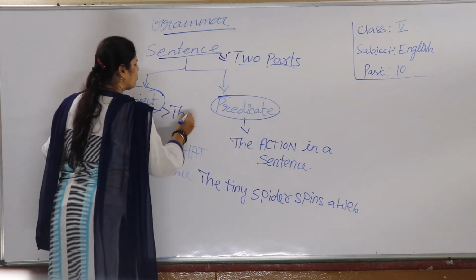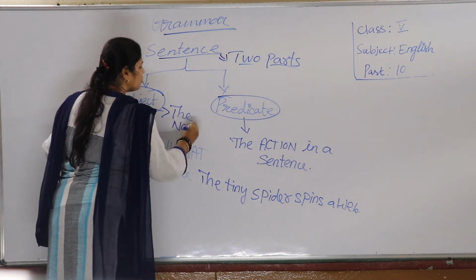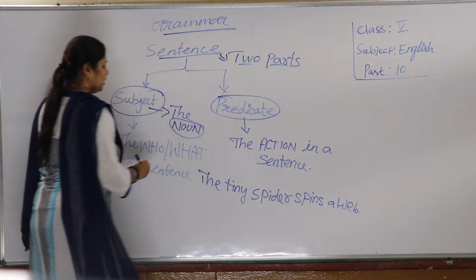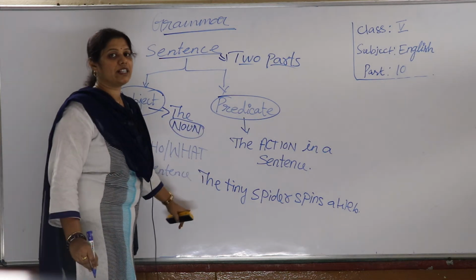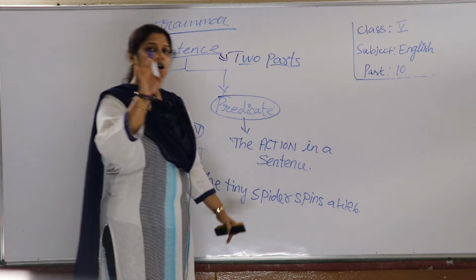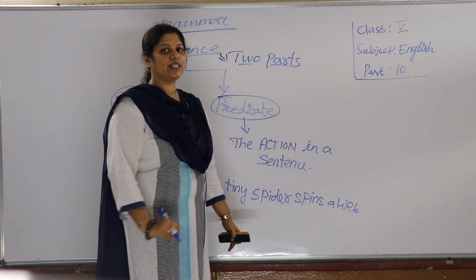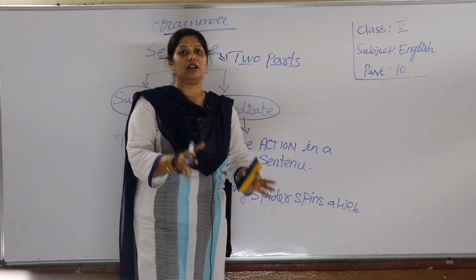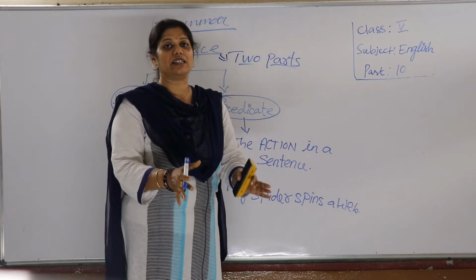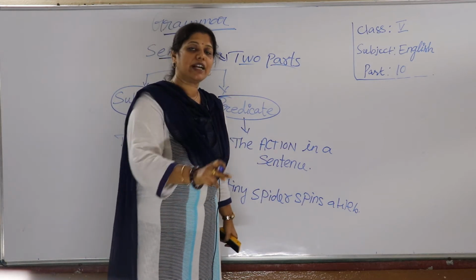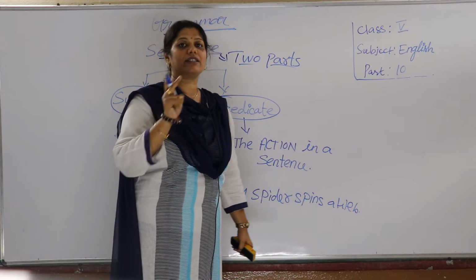The subject is nothing but the noun part. Who or what in a sentence? It is the main important thing or person in that sentence. About whom or about what the sentence is.